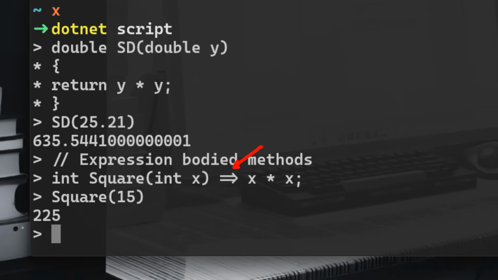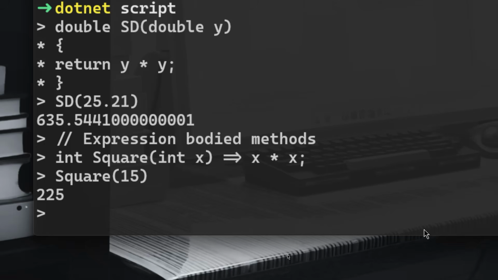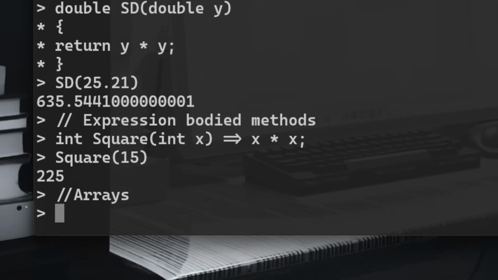This, by the way, is called the lambda arrow. So it creates a shorter method syntax. Now let's talk very quickly about other collections like arrays, for example. An array stores multiple values of the same type, exactly the same type. You cannot mix types in an array. You cannot do integers, strings, and so on inside one array.